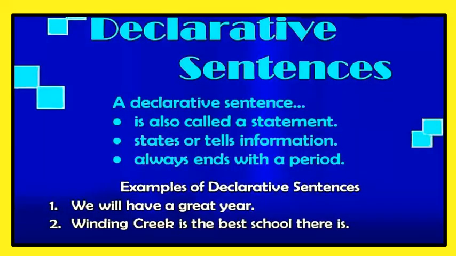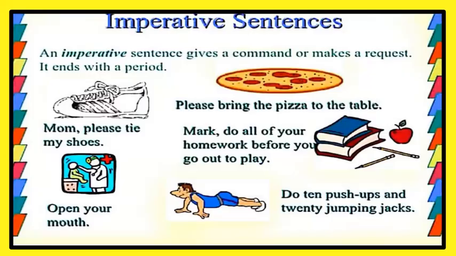First, we will take declarative sentences. A declarative sentence is also called a statement. It states or tells information. It always ends with a period. Here we are having the examples. We will have a great year. Second, Winding Creek is the best school there is.